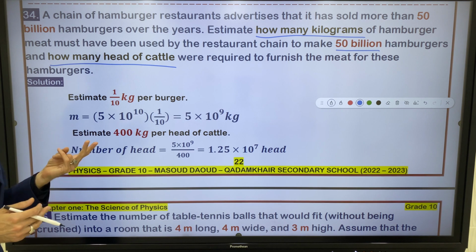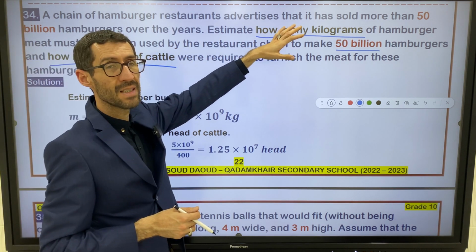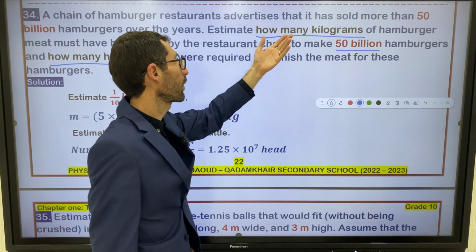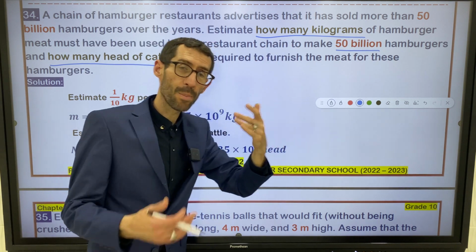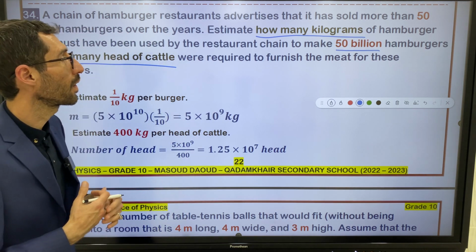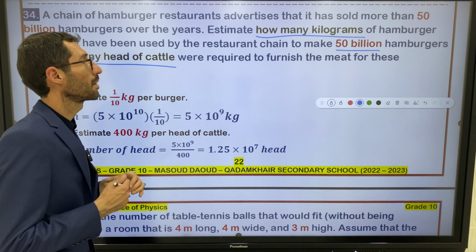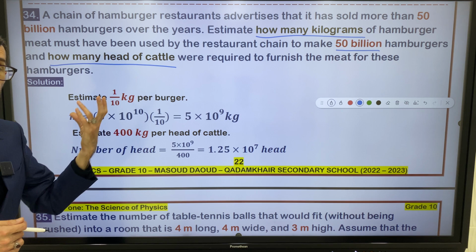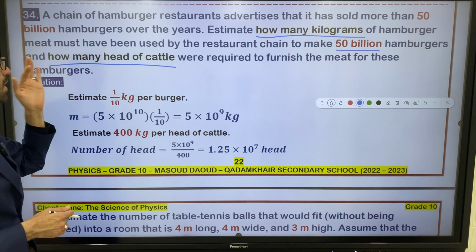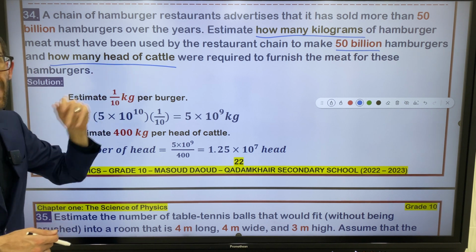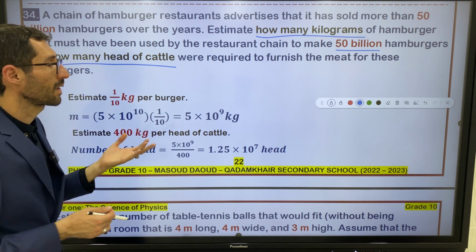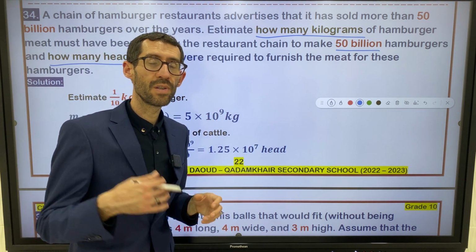So we look for two things. Firstly, we have to find the number of kilograms, or the mass of meat that is used by the restaurant. After that, we look for the number of head of cattle that they sacrificed to serve their customers.